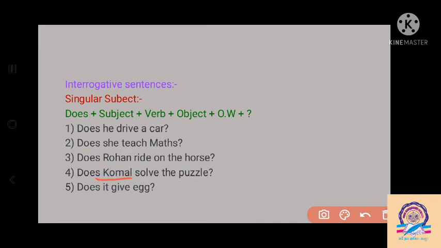Then Komal. Komal is a singular noun, and for the singular noun we have to write does. So the sentence begins with does here. Does Komal solve the puzzles? Question mark. Then with "it" we also have to begin the sentence with does here. So, does it give eggs? In short we can say that if we want to make a sentence interrogative with a singular subject, if the subject is he, she, it or one singular noun, at that time we have to keep does at the beginning for making an interrogative sentence.